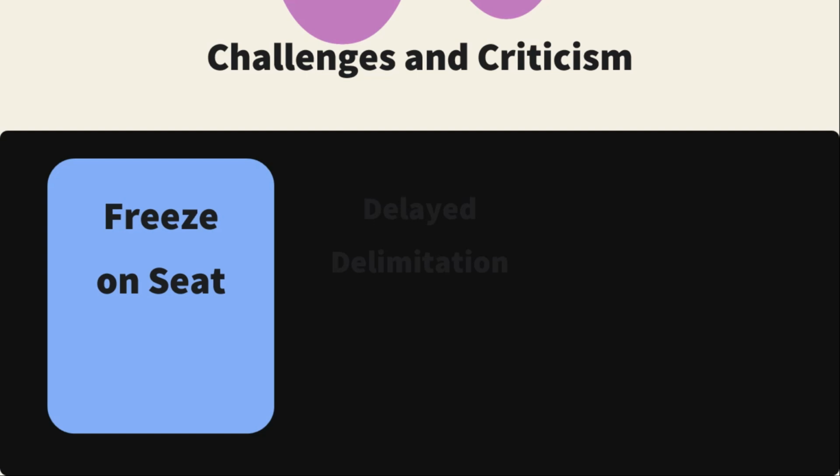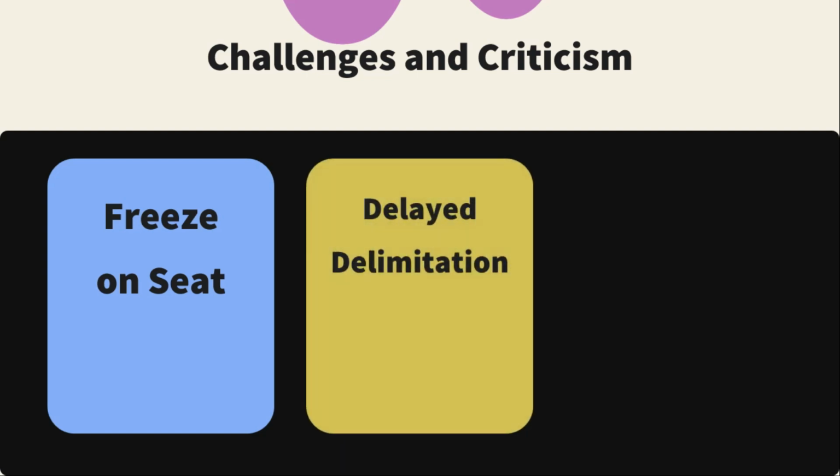But the northern states do not contribute to this kind of population curtailment, so more seats come from the northern states. The southern states have less representation compared to the northern states. Also, the southern states, which have successfully controlled population growth, may feel penalized compared to the more populous northern states, and there is also a delay in delimitation as of 2026.